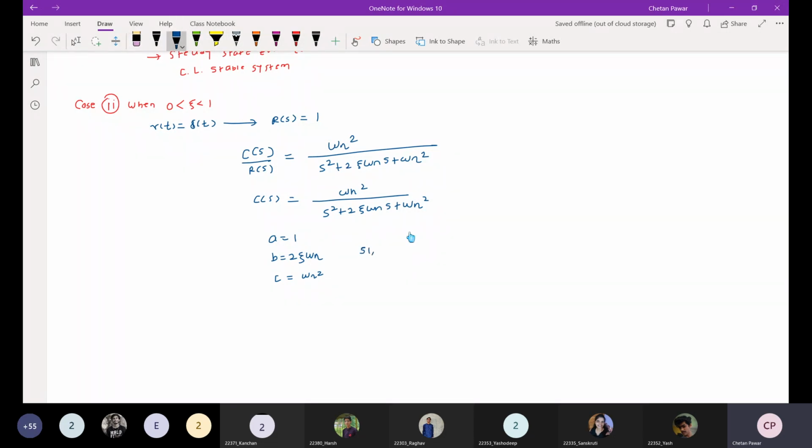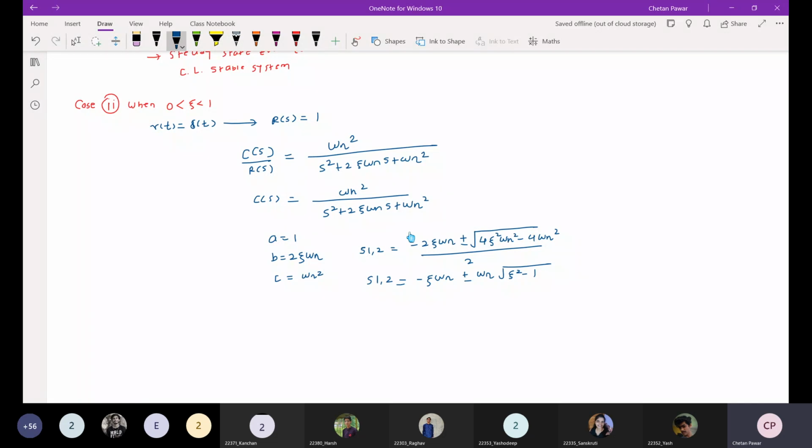So there will be two poles. I take the 4 omega n square outside this bracket, and these two poles will be there.